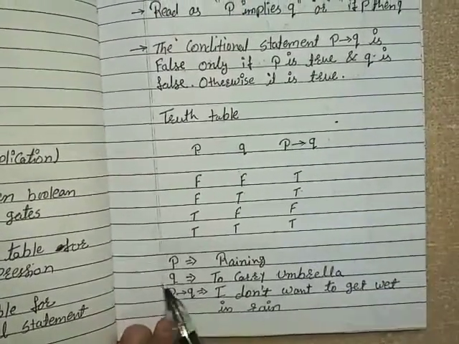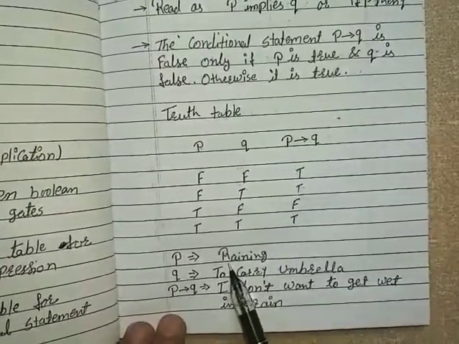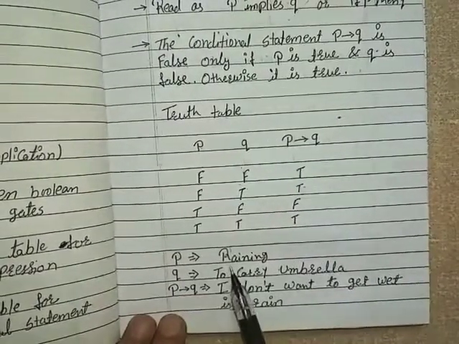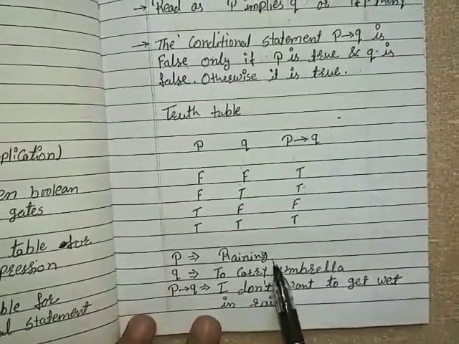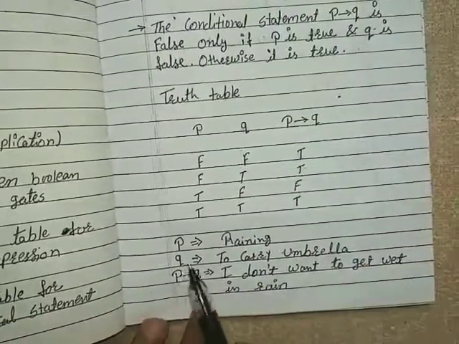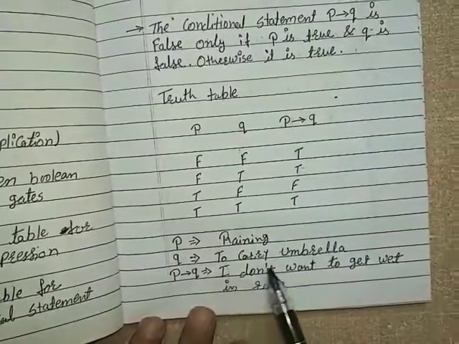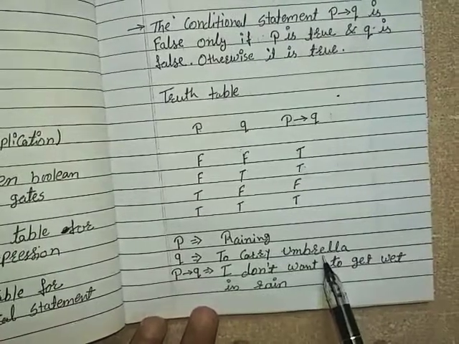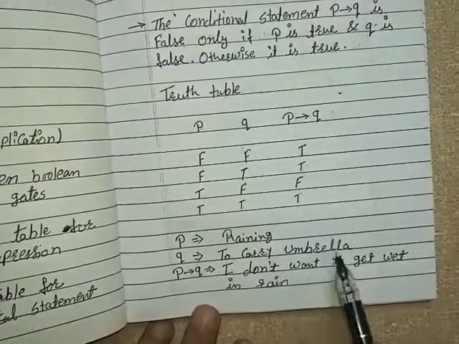Statement p is "it is raining," and it will be true if there was rain. Statement q is "carry an umbrella," and it is true if we are carrying an umbrella.